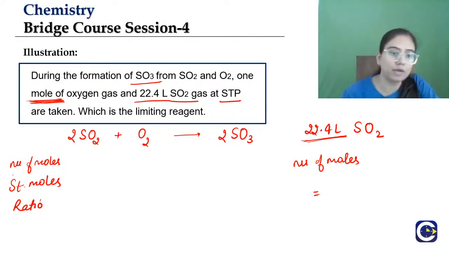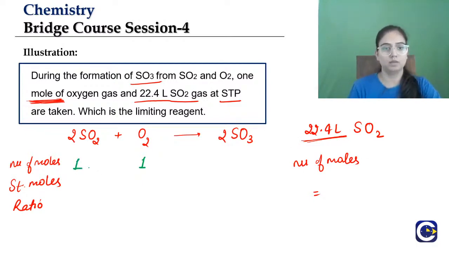So you see now, during the formation of sulfur trioxide, 1 mole of oxygen, and 22.4 liter SO2, that is the molar volume, so that is also 1 mole. Now the stoichiometric moles are 2, 1 and 2 for the product.